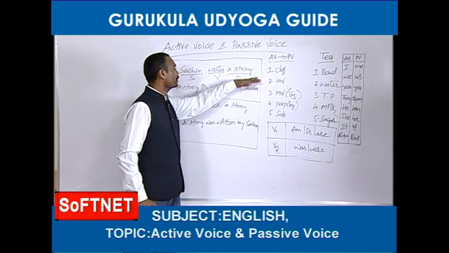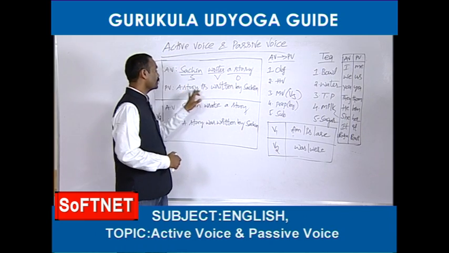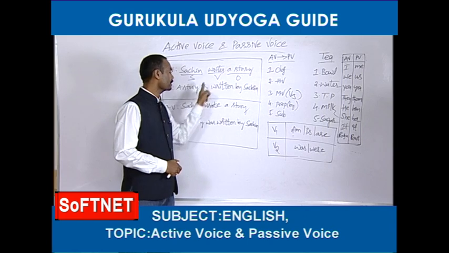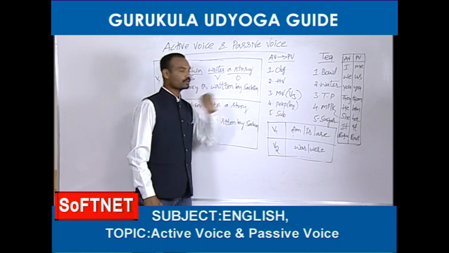For example, stories. Sachin writes stories. Stories is plural, so stories are. For a singular subject, is; for a plural subject, are. Next, what next? Main verb.